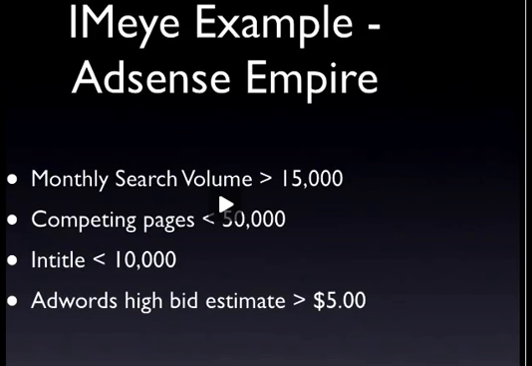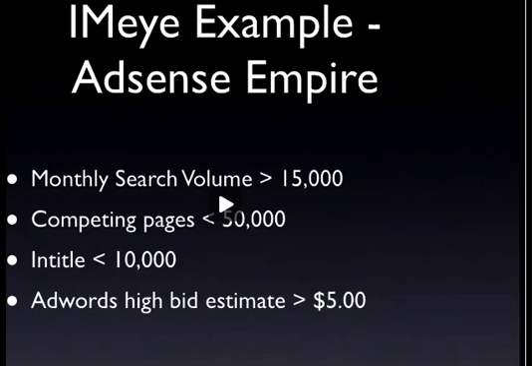And instead of you going out and searching and searching and searching and using all the keyword tools and trying to find certain keywords that do the things you wanted them to do, this tool just gives you the keywords straight out. You tell it the parameters that you want it to fit within, and it gives it to you.